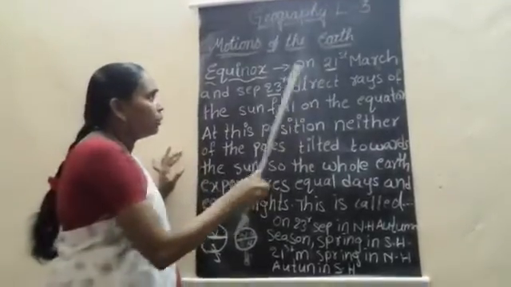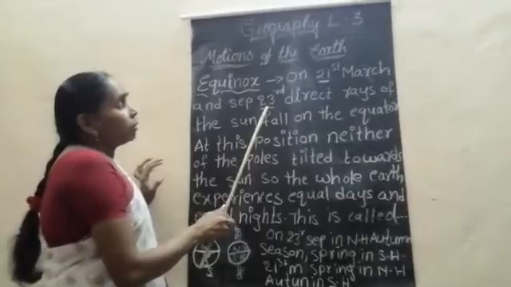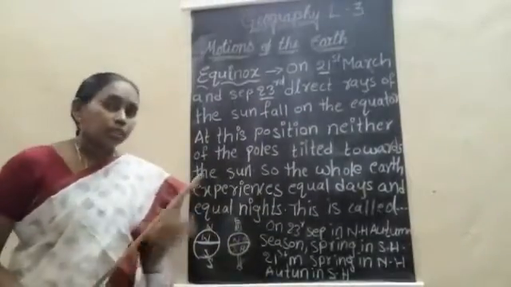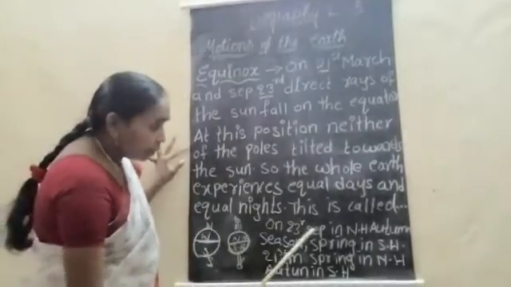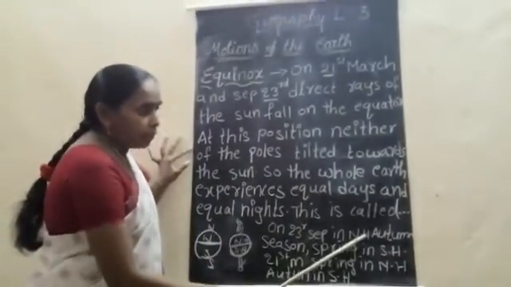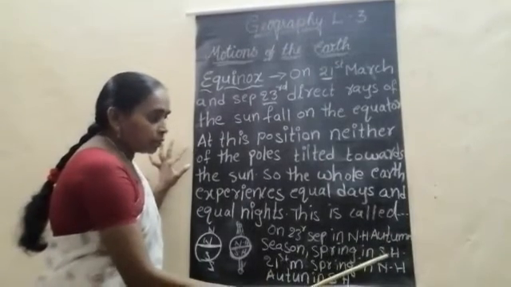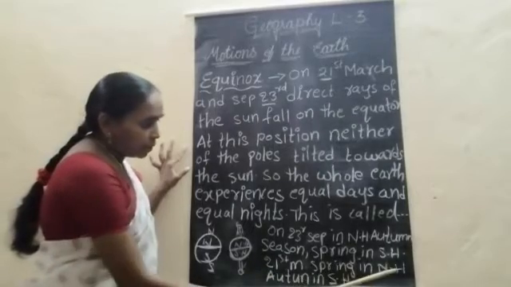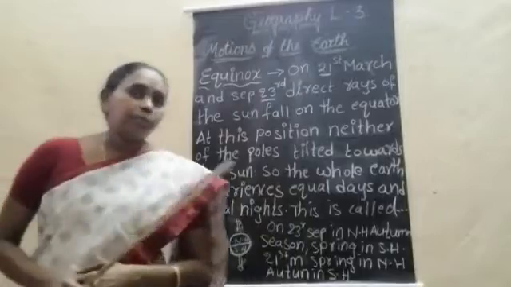On September 23rd, it is the autumn season in the northern hemisphere and spring in the southern hemisphere. On 21st March, it is spring in the northern hemisphere and autumn in the southern hemisphere.